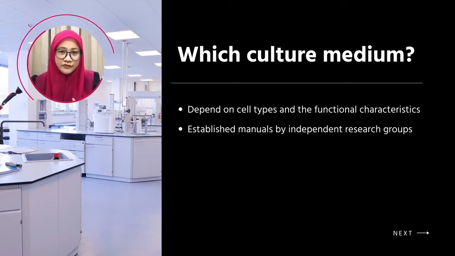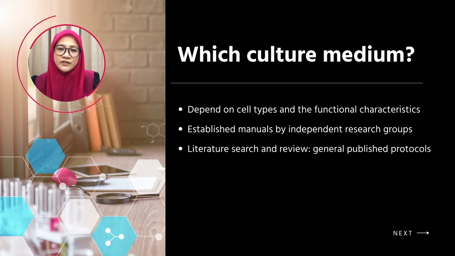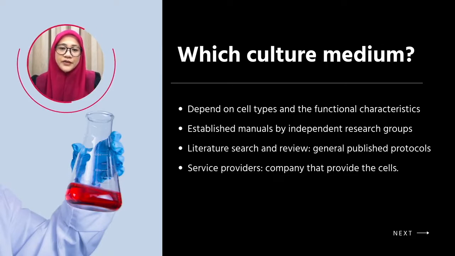First, you can get it from the established protocol in-house manual used by independent research group. Second, you can get it from literature search and review from the general published protocols in journals or books. And the third one, you can get it from the company or suppliers that provide the cell lines for your research.